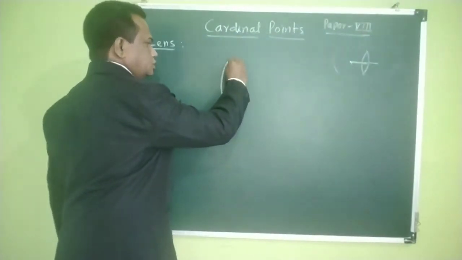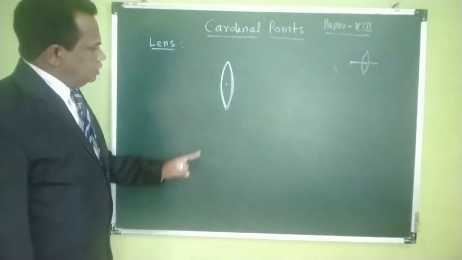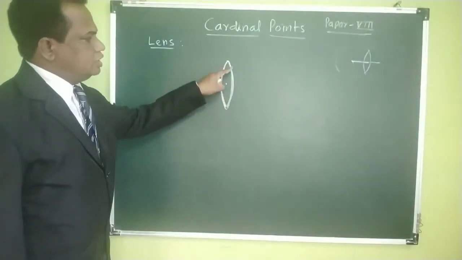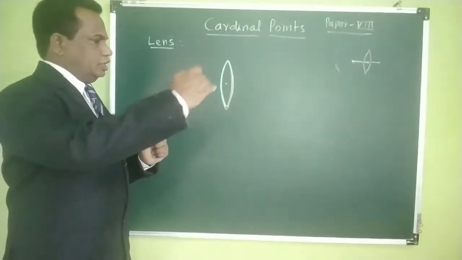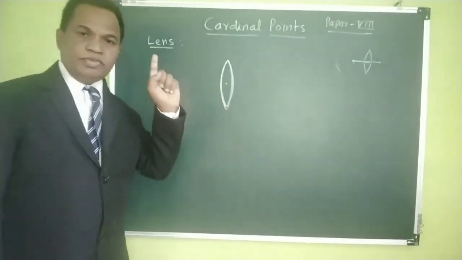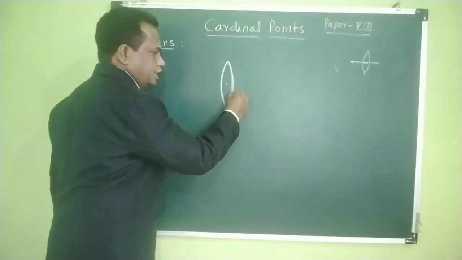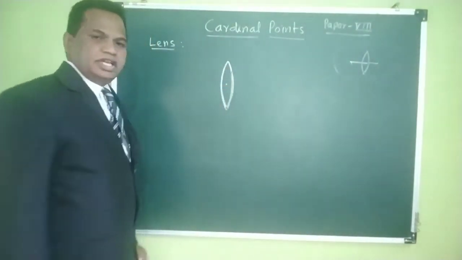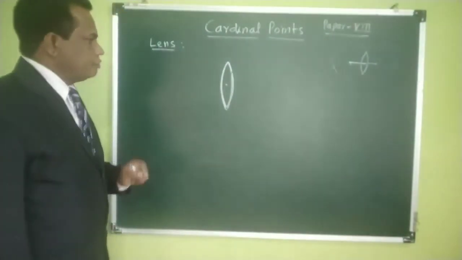This is another side, a curved surface. Isn't it? This curved surface is convex. Convex means it emerges outward. So the lens is called a double convex lens, or convex lens, because one side is convex and the other side is also convex, and therefore it is called a double convex lens.